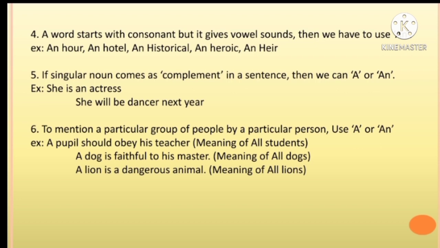To mention a particular group of people by a particular person, use a or an. Example, a pupil should obey his teacher. That means the meaning of all students. A dog is faithful to his master. That means the meaning of all dogs. A lion is a dangerous animal. It denotes all the lions.